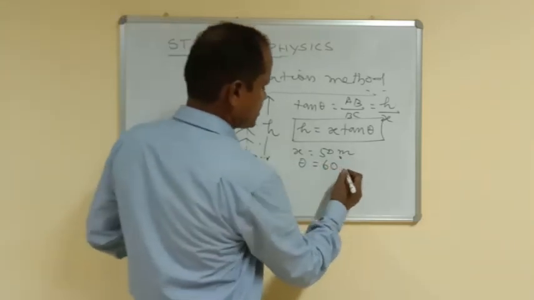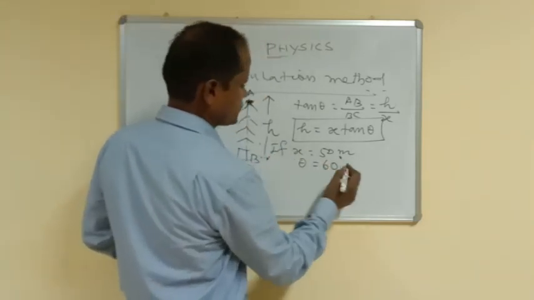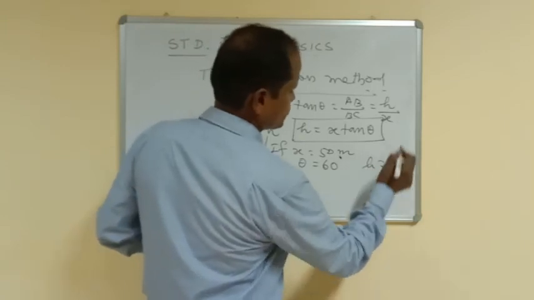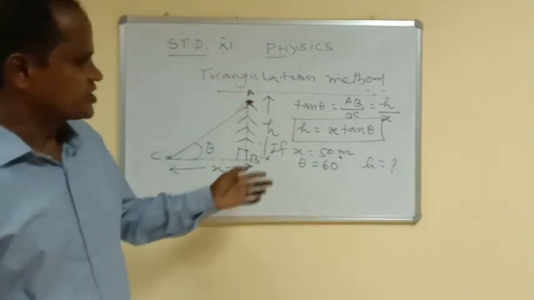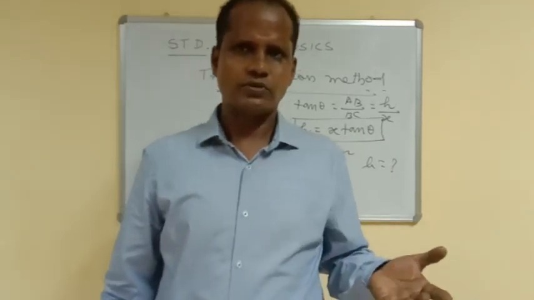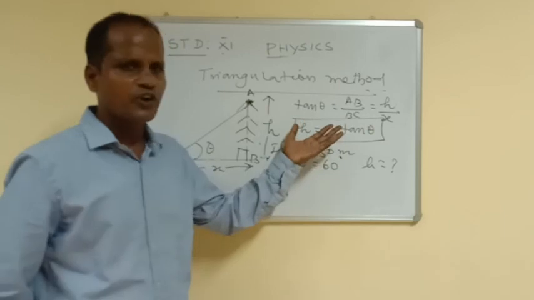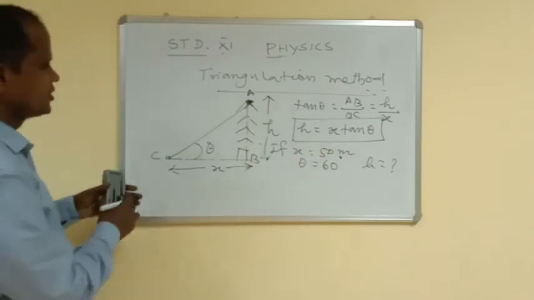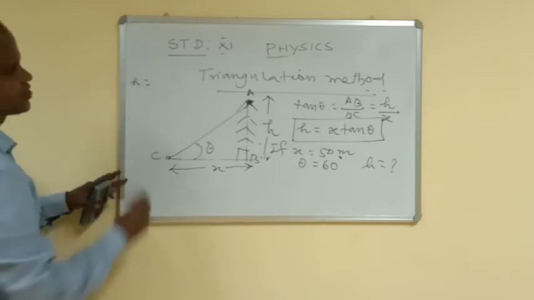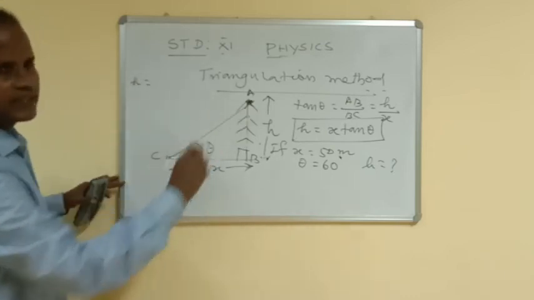How can you measure the height? h is what? That's the question. Actually, this question was asked in last year's public exam. Now we can see how to calculate this value. Height h equal to x tan theta.